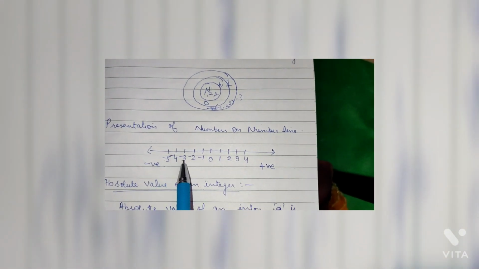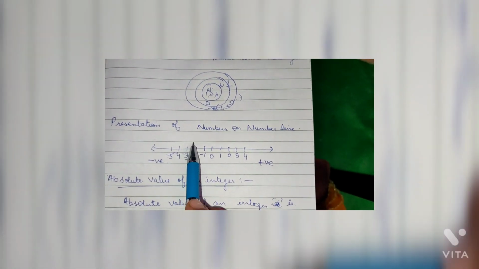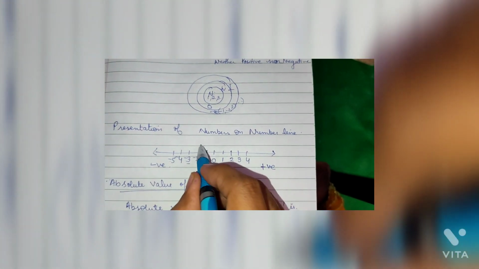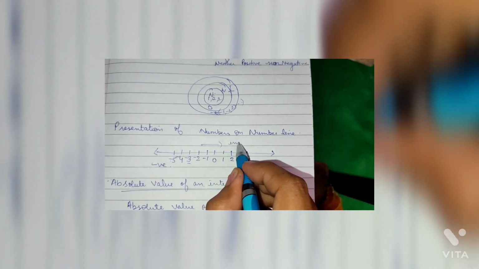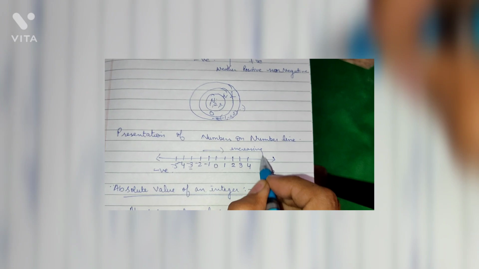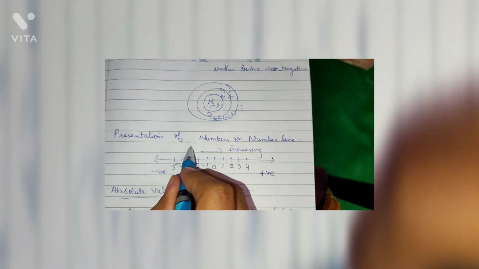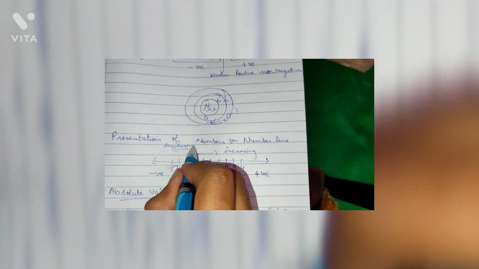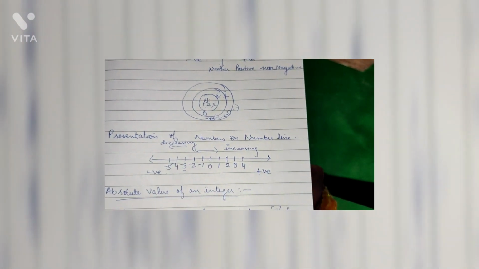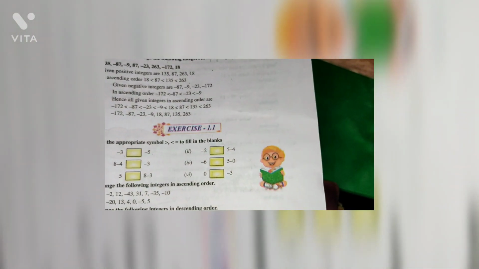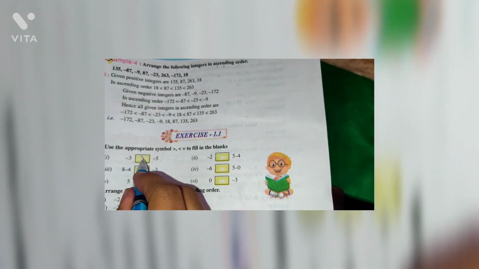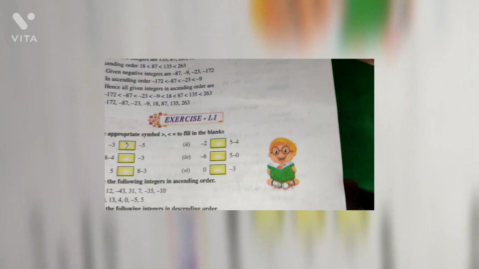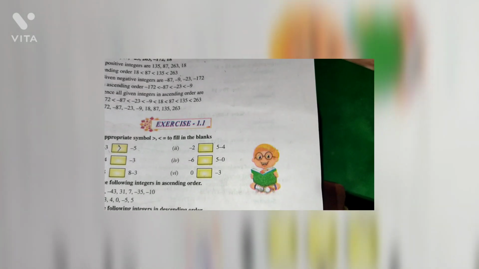Here are two numbers, -3 and -5. The number which is at the right side is greater than the number which is at the left side. The first number is -3, which is at the right side, so this is greater than -5.